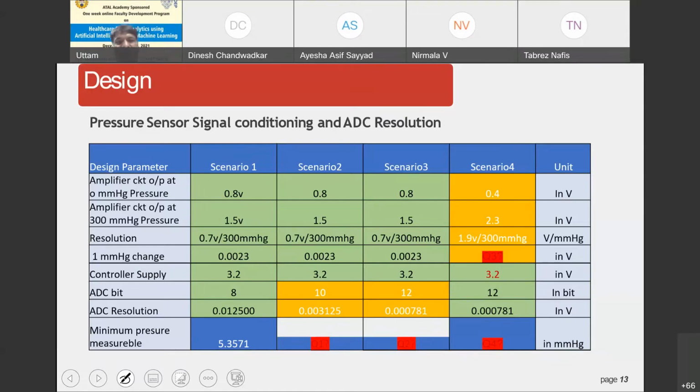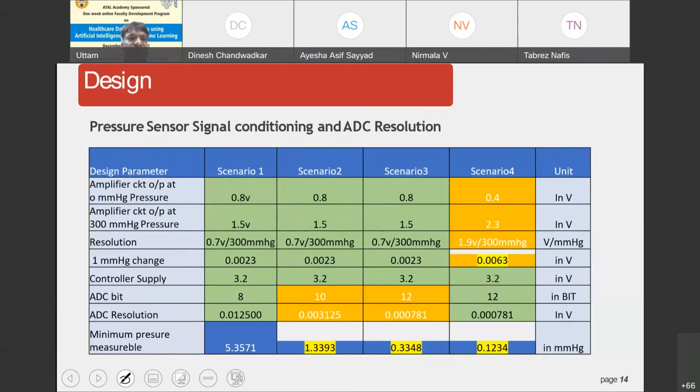So in the first case, the resolution for 8-bit is 0.0125, which is the same as 1 upon 2 raised to n minus 1, where n is nothing but the resolution. If it is 8-bit, so 1 upon 255 multiplied by 3.2, we get the corresponding voltage as 0.0125 and so on. And this gives the smallest pressure which can be measured using this particular pressure sensor. This is another situation where we have identified the corresponding measurable minimum pressure.